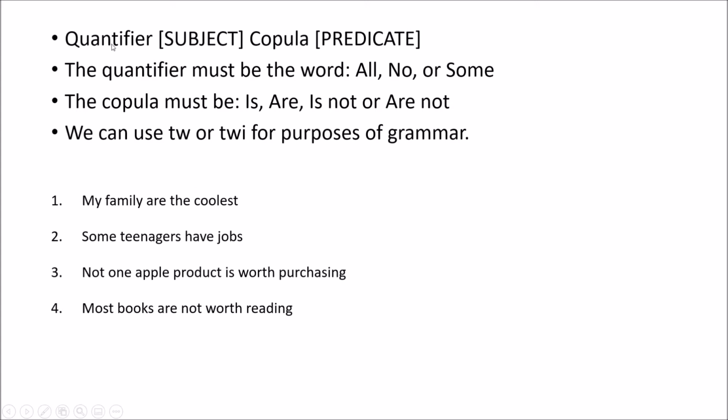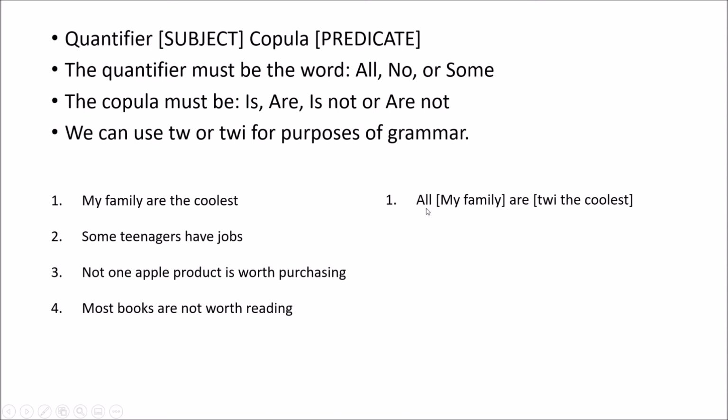So we need to say, well, what's the quantifier? What's the subject? What's the copula? What's the predicate? So firstly, the subject is family. We're talking about my family. And then the predicate, they belong to the group of things which are the coolest, okay? Maybe including Antarctica as well, whatever it is. There's this group of things that are the coolest, and my family belongs to it, okay? And so then our quantifier is all. We're talking about all of my family. It's a declaration about my whole family. And the copula is "are", okay?